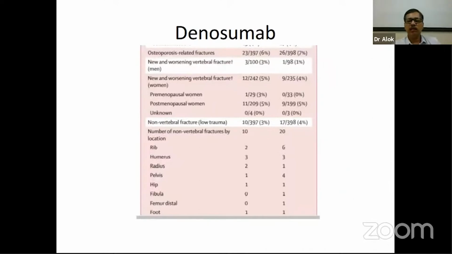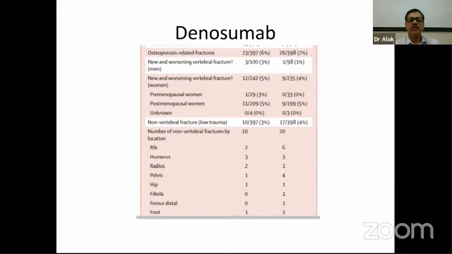And then we see the association of fractures and other adverse effects. One adverse effect which was quite associated with both Denosumab and risedronate, basically associated with the use of glucocorticoid, was infection.